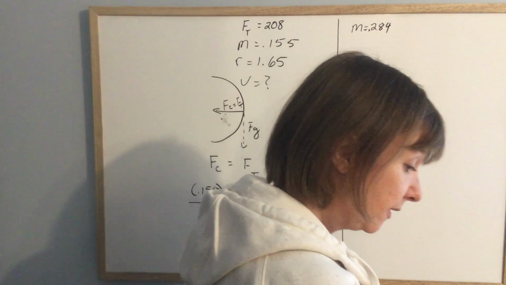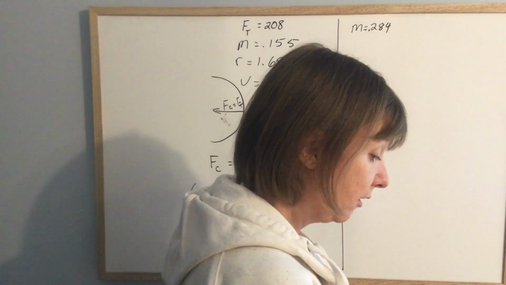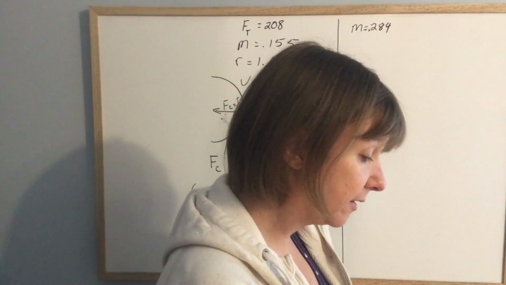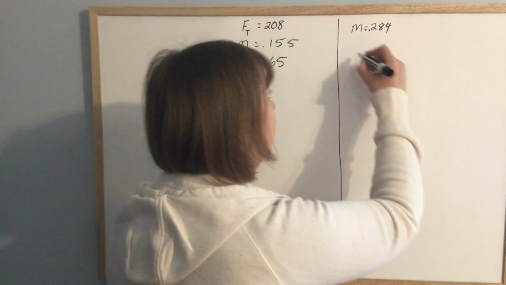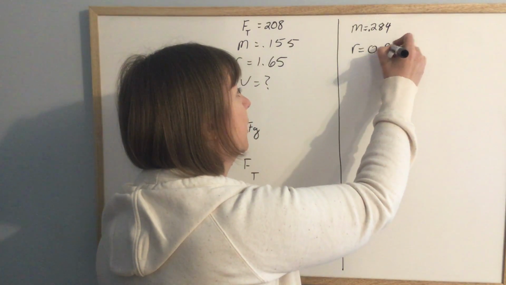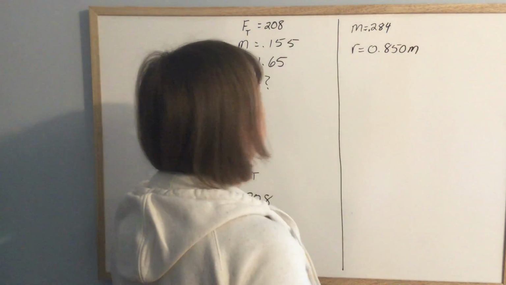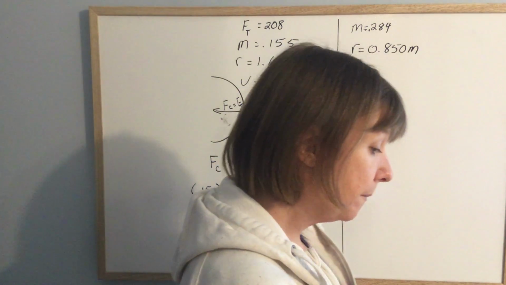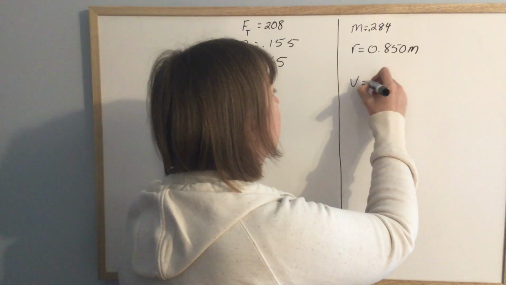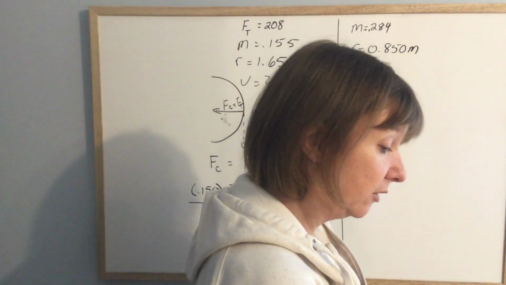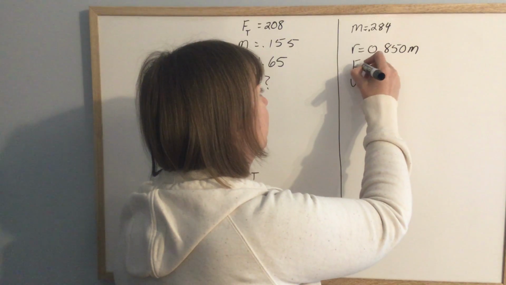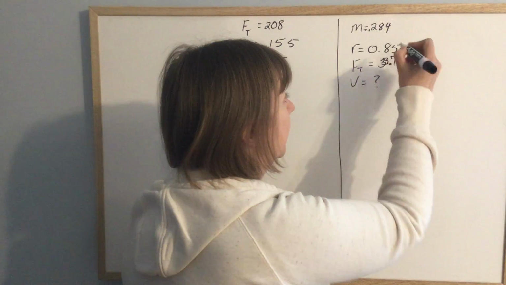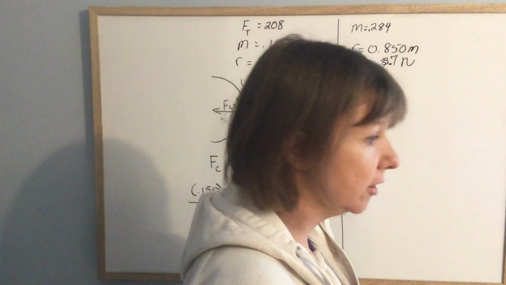0.284 kilograms. And you twirl it at a constant speed of 12.4, it doesn't matter because that's not part of part C, in a vertical circle that has a radius of 0.850 meters. It says, what is the max speed that it can go if the max tension is 33.7 newtons. Well, that was not done well, sorry. 33.7 is what that is.